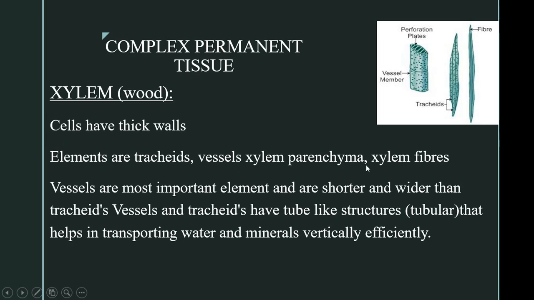Of all these four elements, tracheids, vessels and xylem fibers are dead tissues and only xylem parenchyma are living in xylem. Vessels, as I told, are shorter and wider, and tracheids are long tube-like structures, and these help in transporting water and minerals vertically, that is in one-way direction, from the roots to upper parts of the plants, and it does it in a very efficient manner.